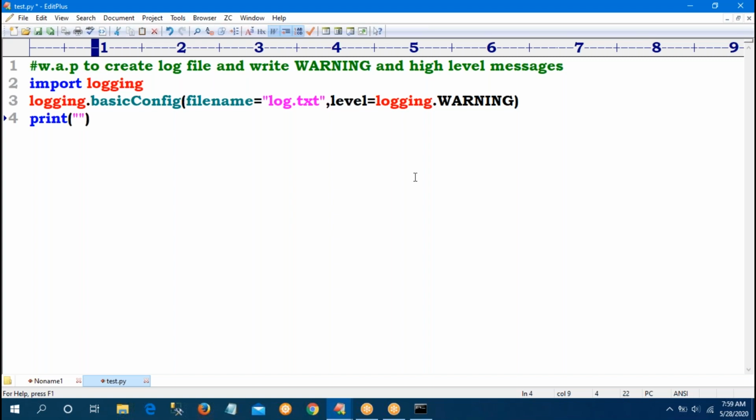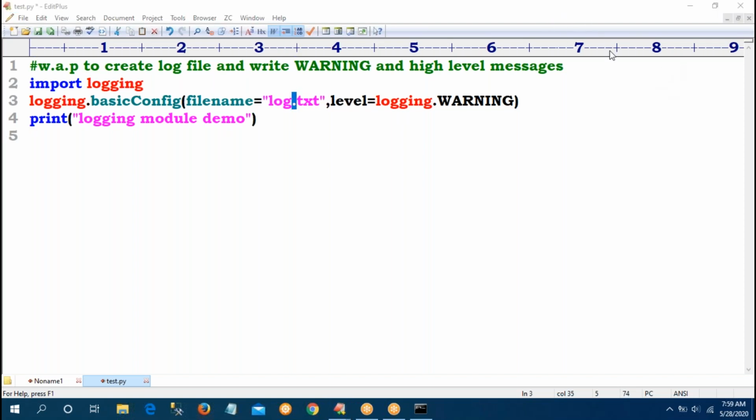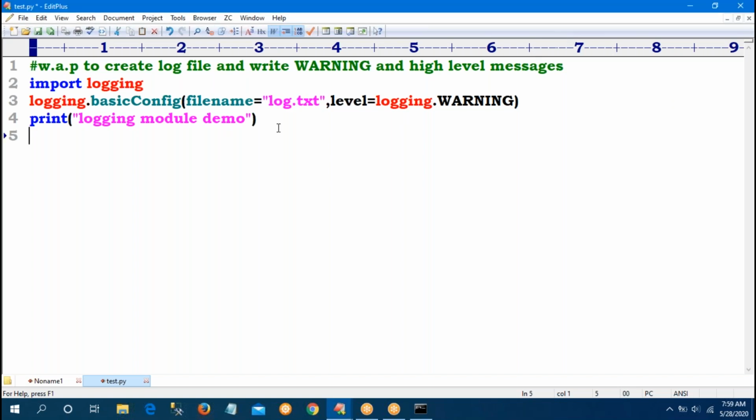What I have given is the print statement, login module demo. Print means console only. It does not write this statement to your log.txt file. Remember, print will always be printed in the console. Now I want to write the message to the file. How to do it? logging.debug, now the message: this is debug message.